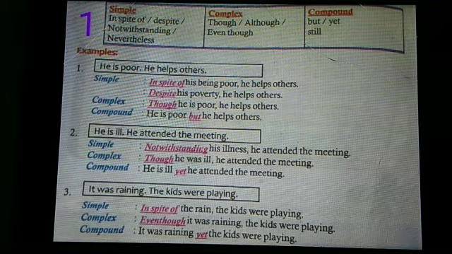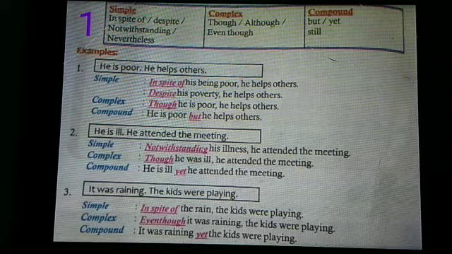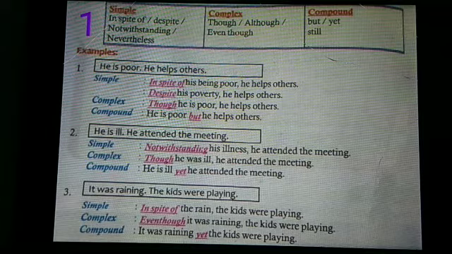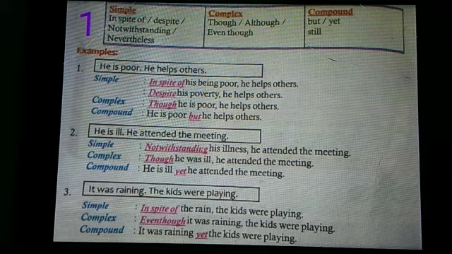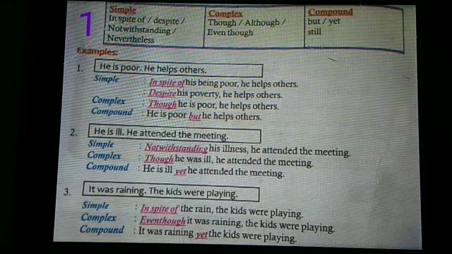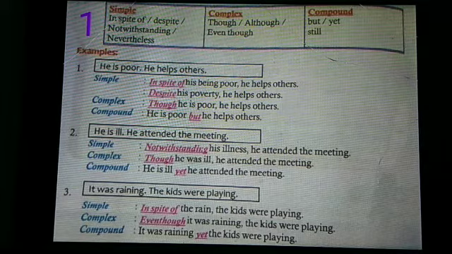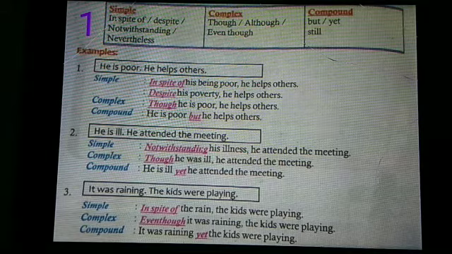Now moving on to the complex sentence. Same sentence without changing the meaning and without changing the tense, we are using it like this: though he is poor, he helps others. Then in compound, you will have to remove though and insert but in the middle: he is poor, but he helps others. In the simple sentence, he helps others is the main clause, and that is the same in all the three sentences. It doesn't undergo any change.